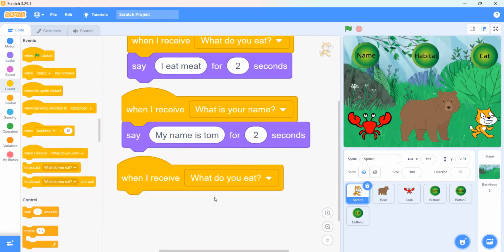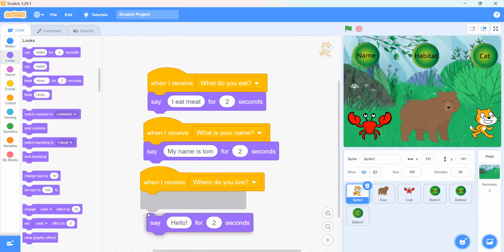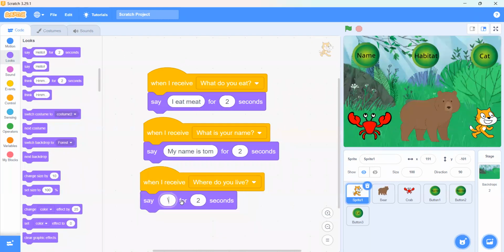Okay, so now we will go on the cat and we will take when I receive where do you live? Then what should it say, Sakina? It should say in the jungle. I live in the jungle.